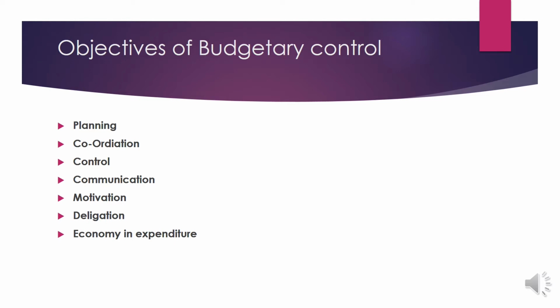That is why the important objectives of budget and budgetary control are planning, coordination and delegation, management control, communication, motivation and improving the operational efficiency.